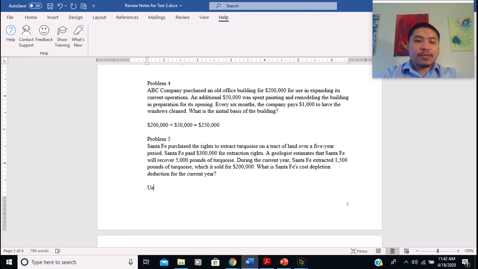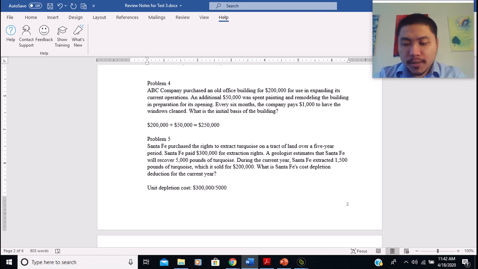So first, let's say unit depletion cost. So it's going to be $300,000 divided by 5,000 pounds, right?